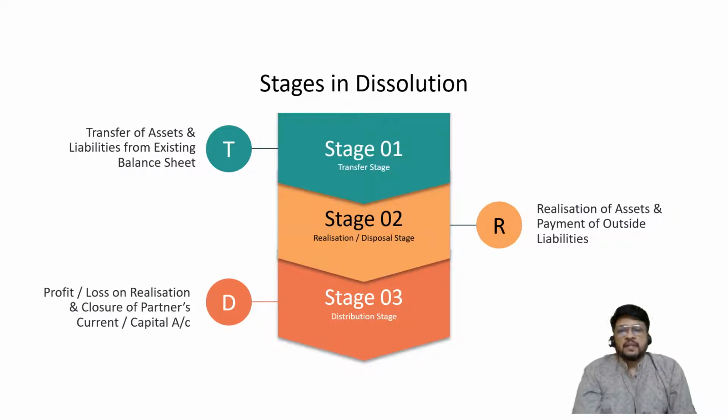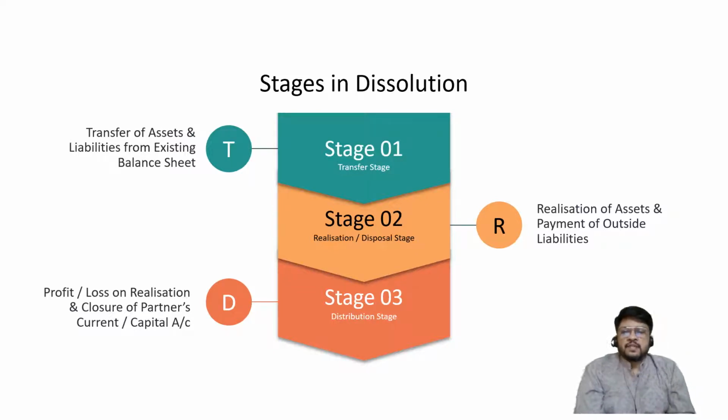I denote the transfer stage by the letter T, the realization or disposal stage by the letter R, and the distribution stage by the letter D.